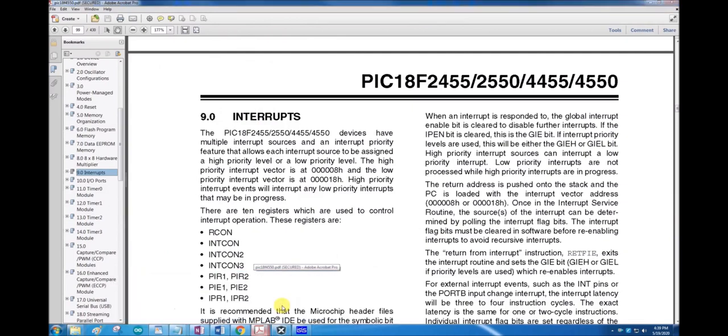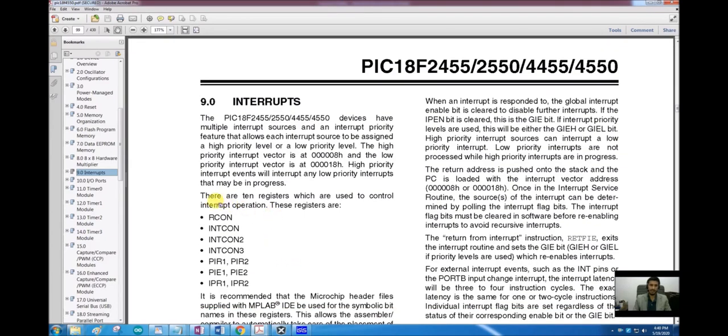I will go to section 9 of the data sheet, and here we can see that they state there are 10 registers that are used to control the interrupt operation. In PIC18F4550, there are 10 special function registers, including the RCON, INTCON, INTCON2, INTCON3.